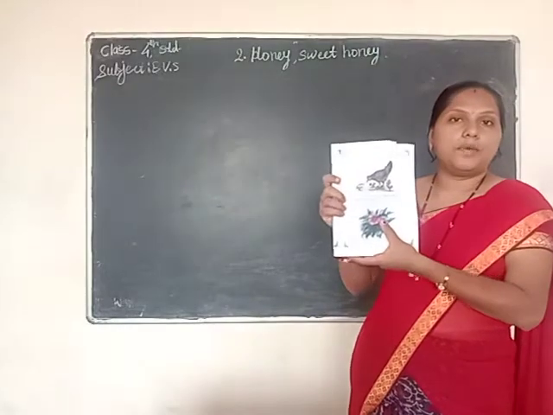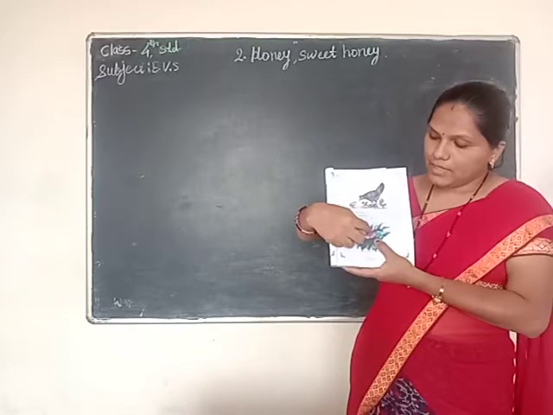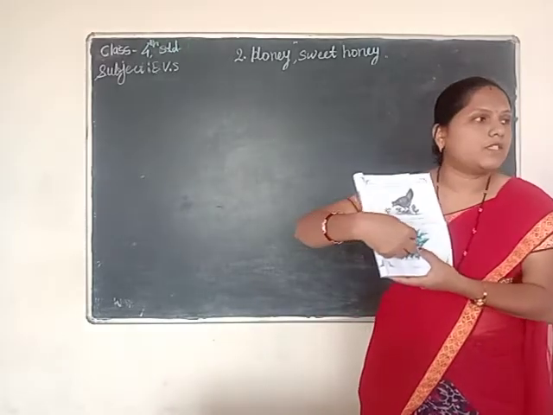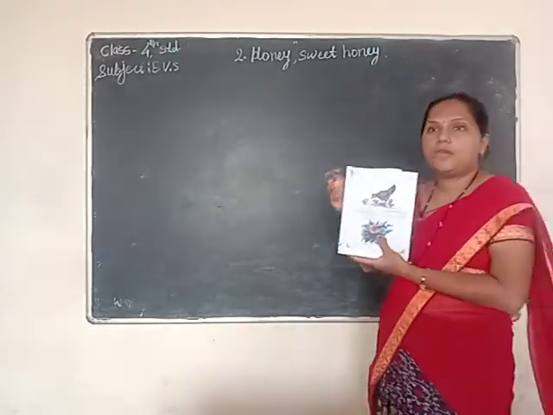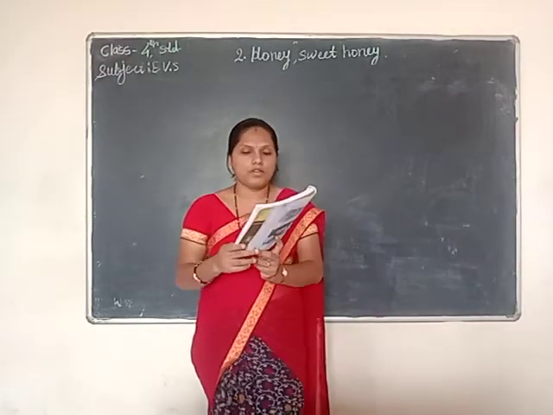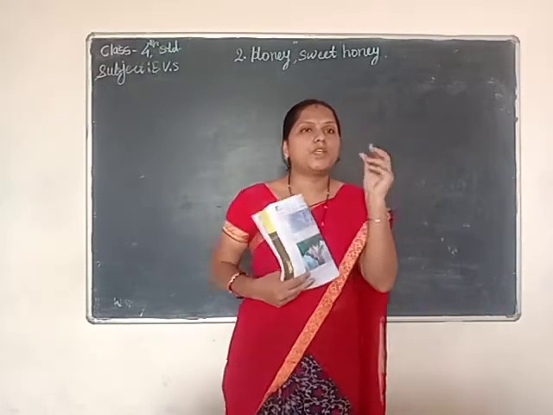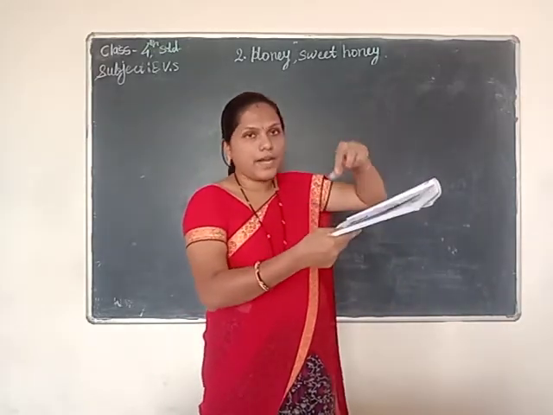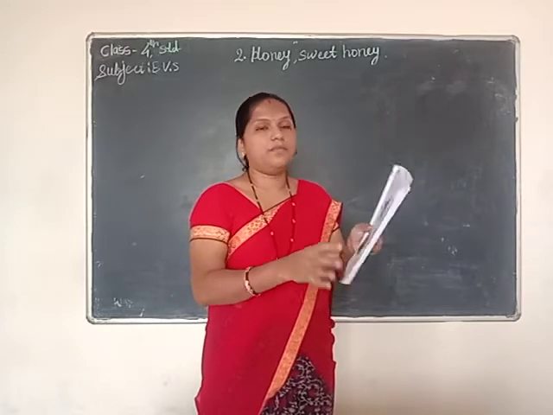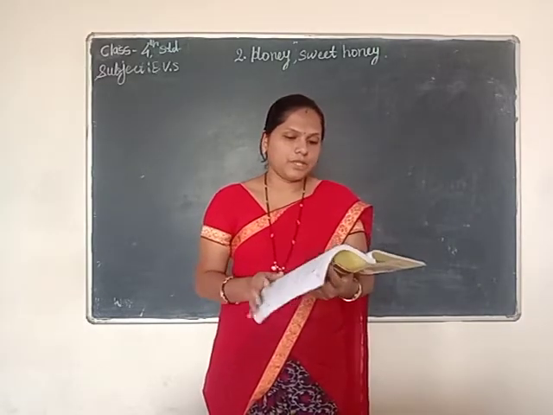See, here is a honeybee. See in your textbook, the honeybee, and here one flower, and that middle part of the flower is called the nectar part. The honeybee is sucking nectar from the flower. Nectar means a sweet juice. It's the food of the honeybee. Turn your page.